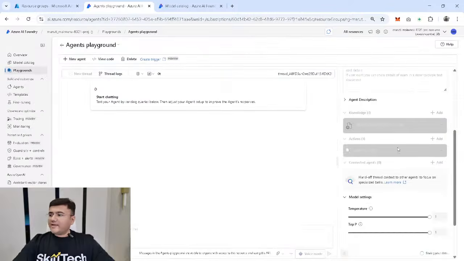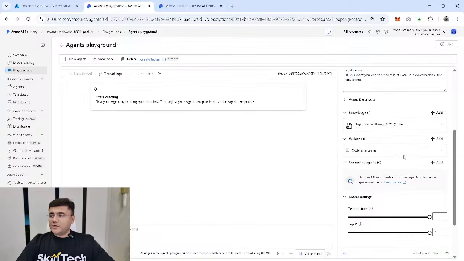When I click on save, my action tool, which is a code interpreter, is going to be added here.